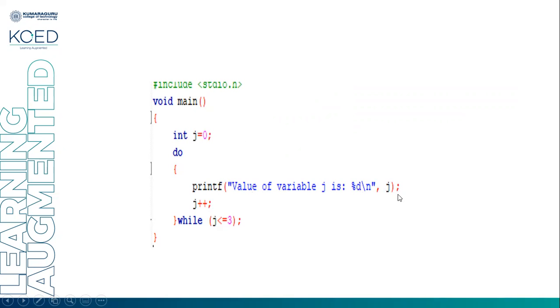So initially j will have the value 0, 0 will get printed and j plus plus makes it 1. The condition will be checked: 1 less than or equal to 3. The condition is true, so again the body will execute. The j value 1 will get printed. j becomes 2 now. Condition 2 less than or equal to 3, so 2 will get printed. j becomes 3. Again 3 less than or equal to 3 is true, so the j value 3 will get printed and j plus plus makes it 4. The control will go out of the loop. So the values 0 to 3 will get printed.